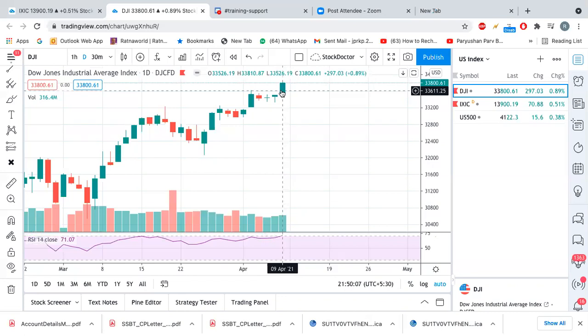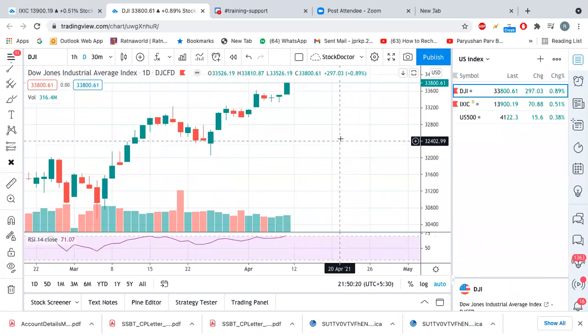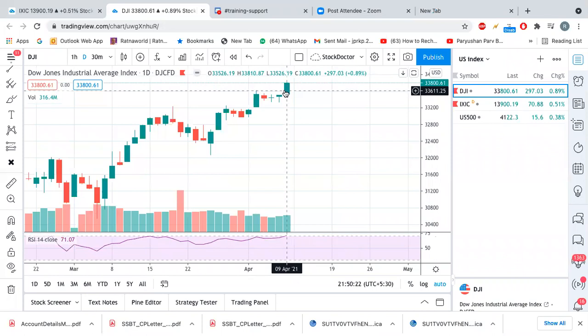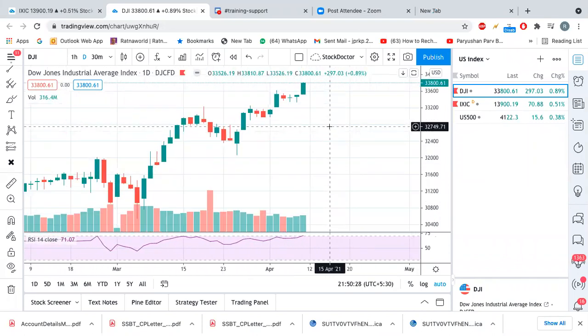If you see, the difference between high and the close is just 8 points. The high was 33810 and close is 33800. So it's kind of bullish Marubozu candle. Okay. So this says that there is strong buying happened in the index. Okay. So this was the price action, right?